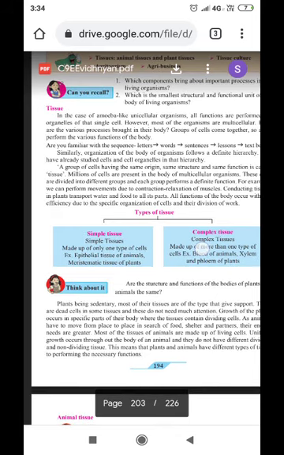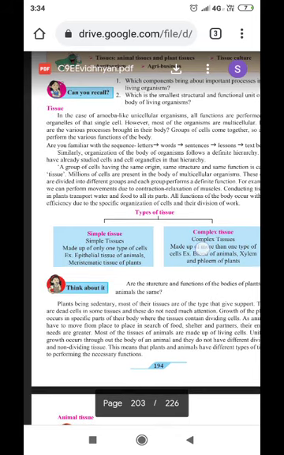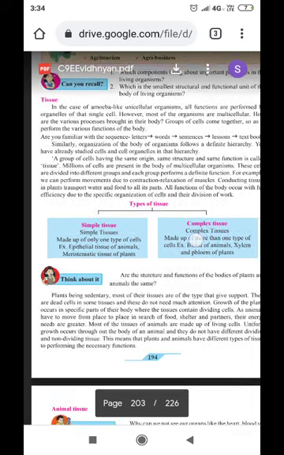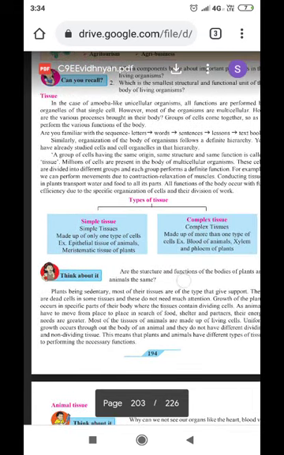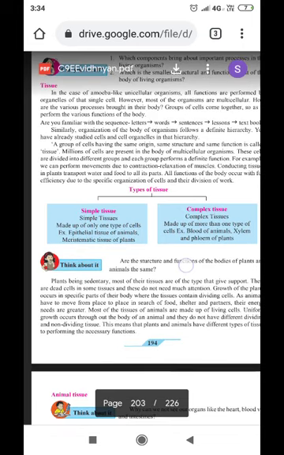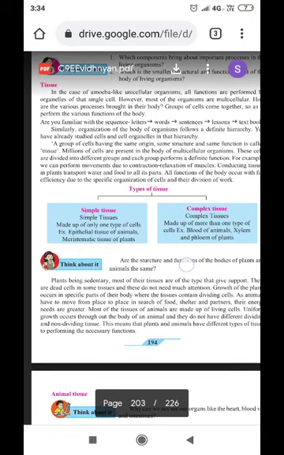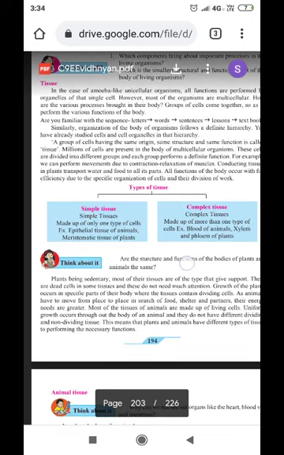Are you familiar with the sequence letters, words, sentences, lessons, textbook? Similarly, the organization of the body of organisms follows a definite hierarchy. You already studied the cells and cell organelles in the hierarchy. A group of cells having the same origin, same structure, and same function is called a tissue.